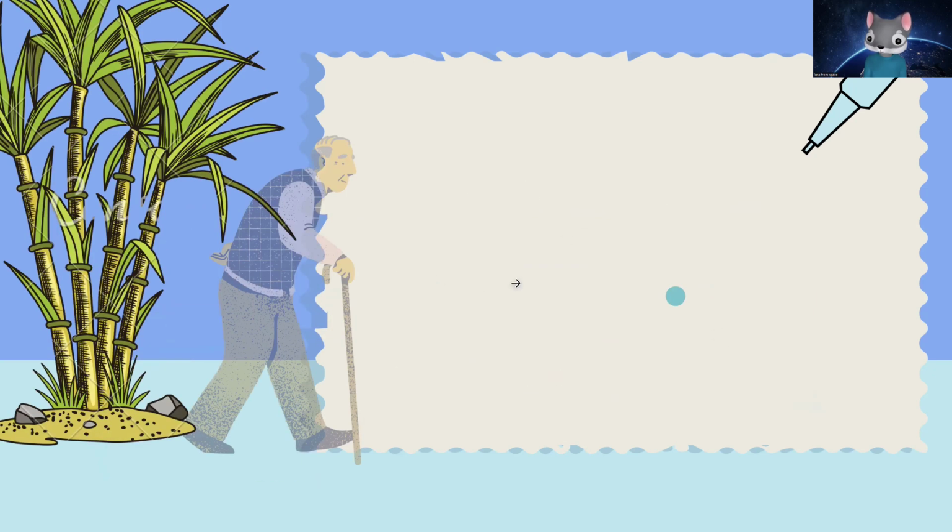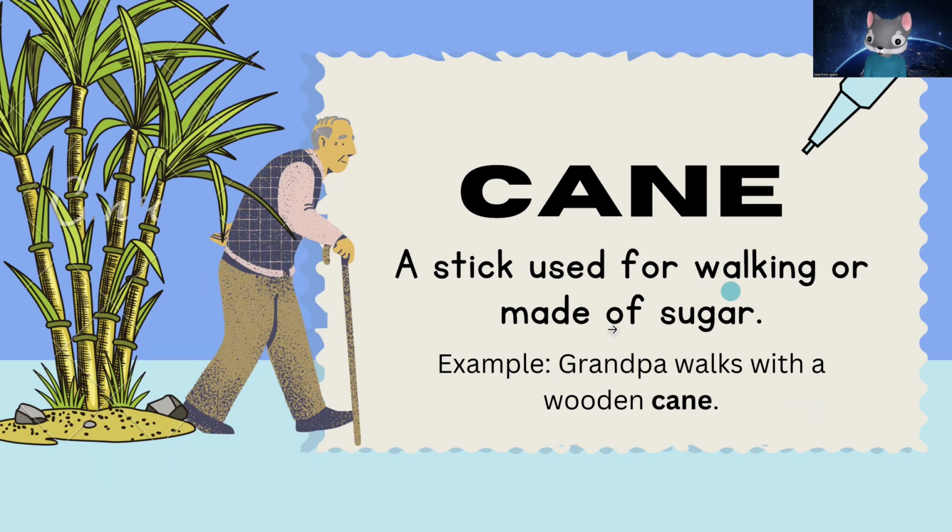Cane, a stick used for walking or made of sugar. Example: Grandpa walks with a wooden cane.